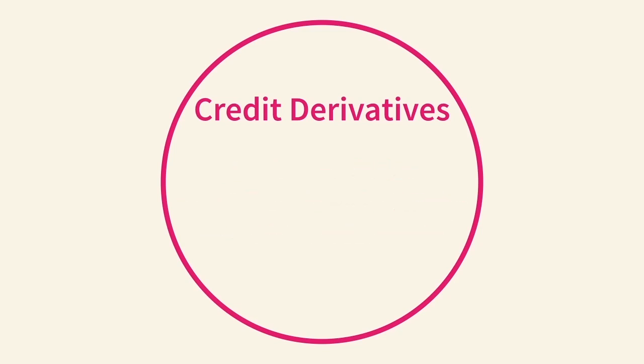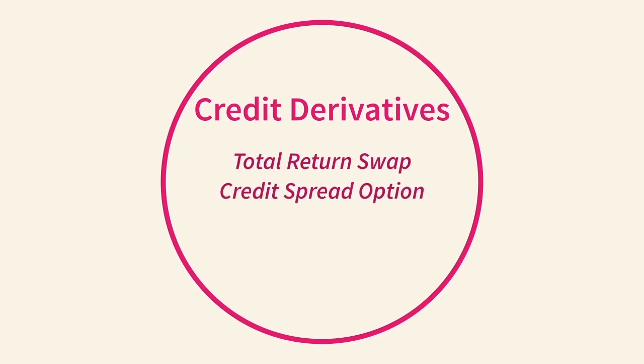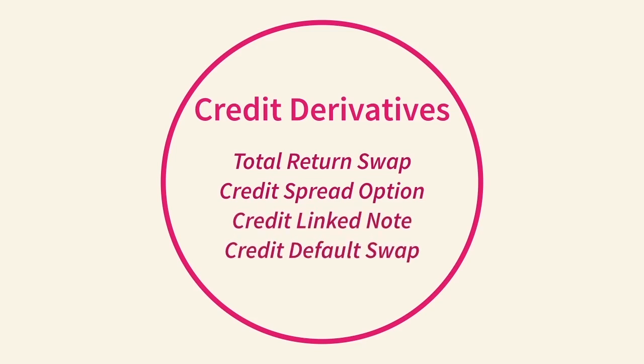Here's a quick list of the types of instruments we're going to cover: total return swaps, credit spread options, credit-linked notes, and the core of the subject, credit default swaps. Okay, first we have the total return swap. This is a nice simple idea.